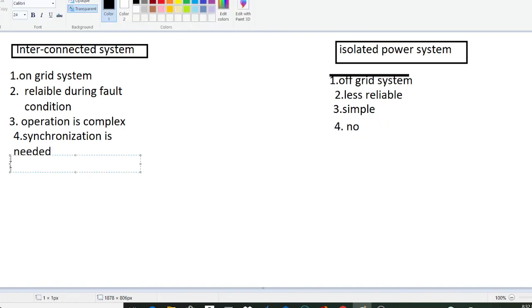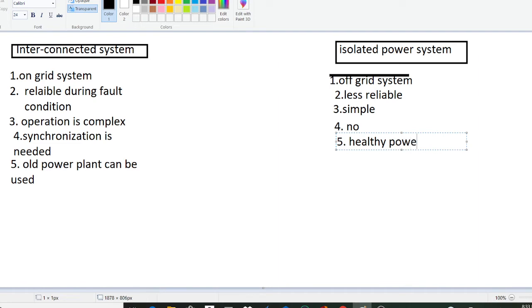Similarly, we have the fifth point: here an old power plant can be used, whereas in an isolated power system a healthy power plant is used.